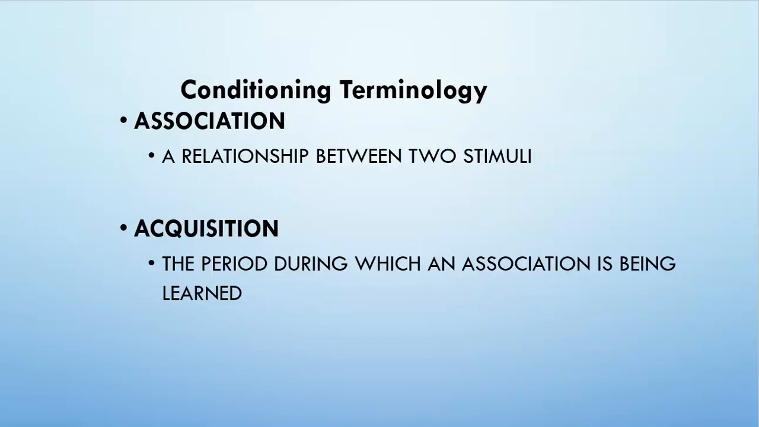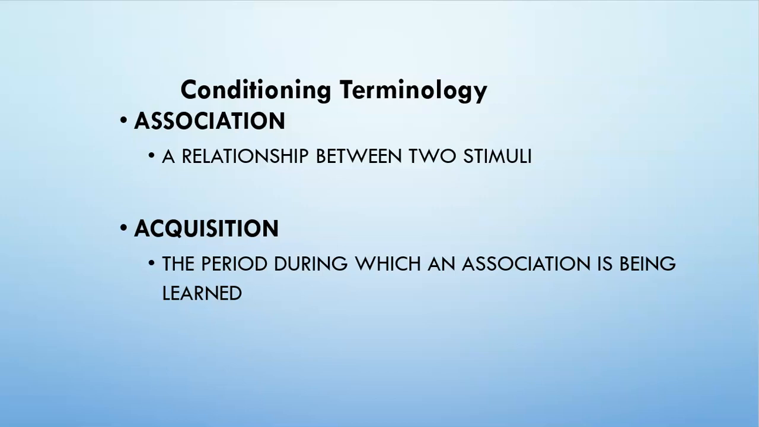Now, we have a few other terms. We have an association. The association is the relationship between two stimuli, that relationship between the unconditioned stimulus and the conditioned stimulus. We also have acquisition. Acquisition is the time period during which an association is being learned. It is the amount of time it takes for the neutral stimulus to turn into a conditioned stimulus.